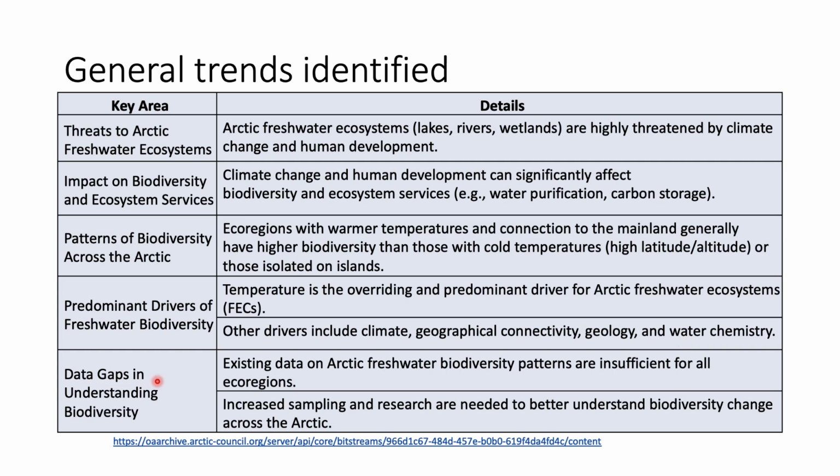So what are the data gaps in understanding the biodiversity? We look at the existing data on Arctic freshwater biodiversity patterns, which are insufficient for all ecoregions. That means we do not have complete information about the entire Arctic region. And increased sampling and research are needed to better understand biodiversity change across the Arctic. So these are all the key trends identified by the report.